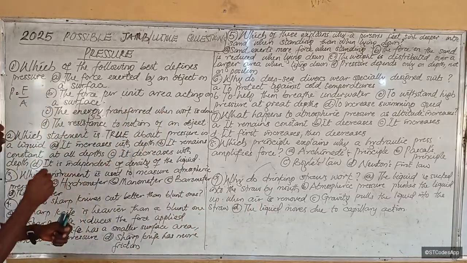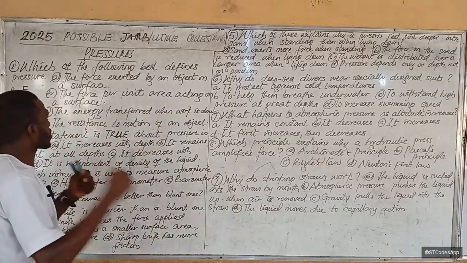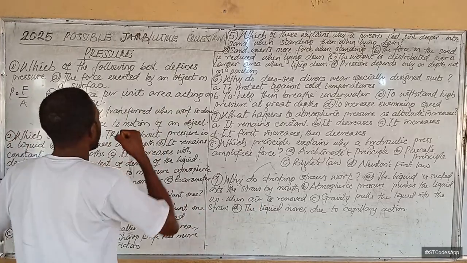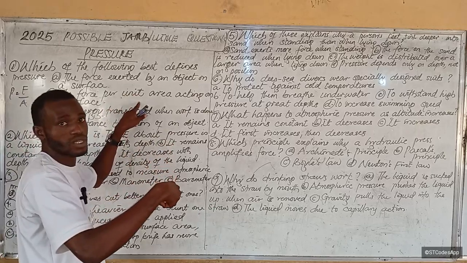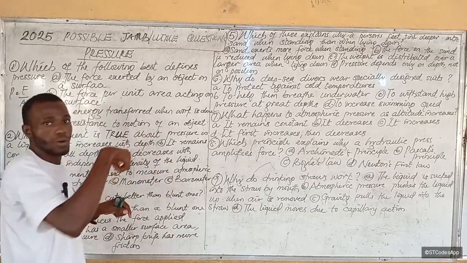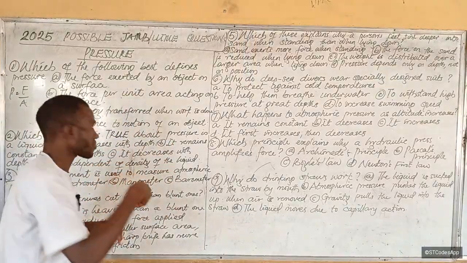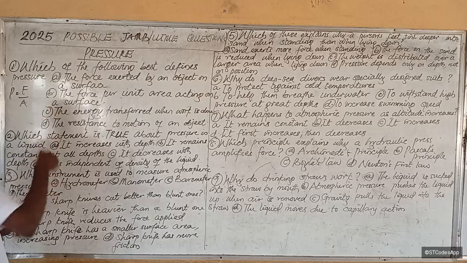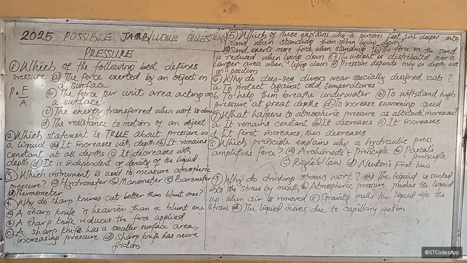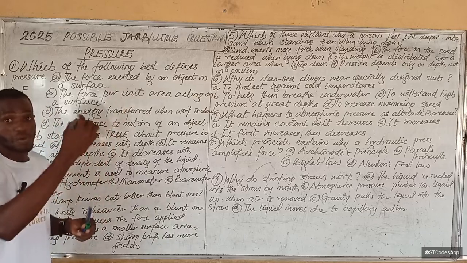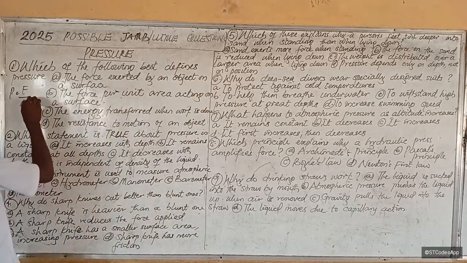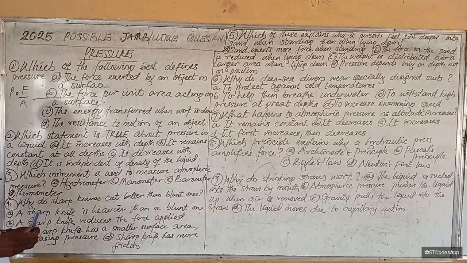So if you say it is just force exerted on the surface, that doesn't make sense, because this is a force. If I punch this wall, it is a force exerted on this surface, but it is not pressure. Do you understand? All right. The second option says the force per unit area acting on a surface. So by just understanding the formula, you can answer this question. The answer is going to be B, the force per unit area.